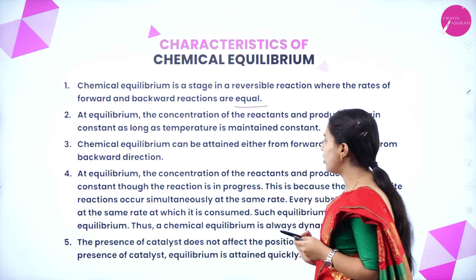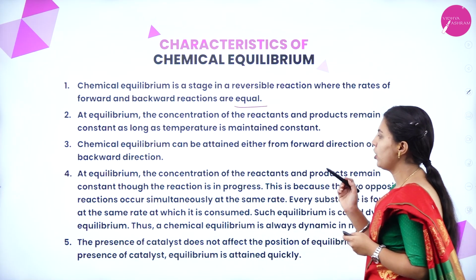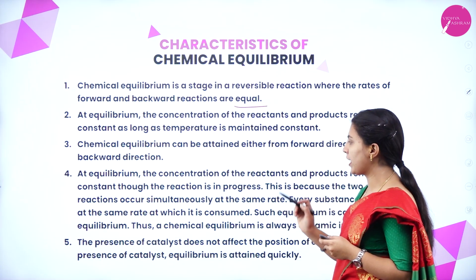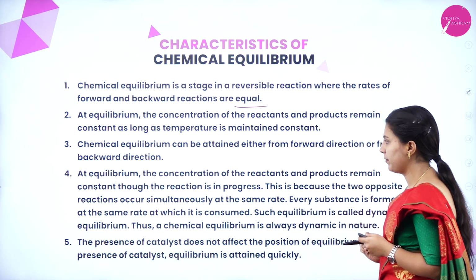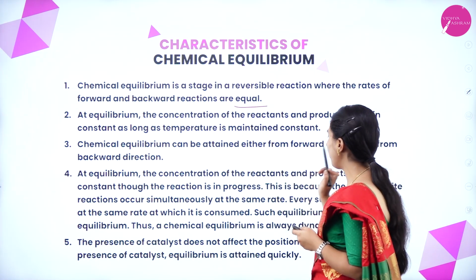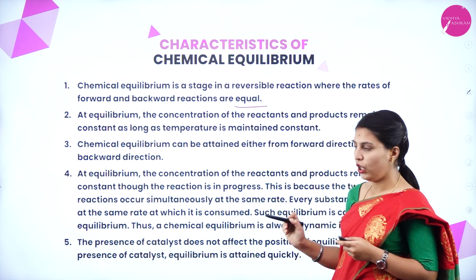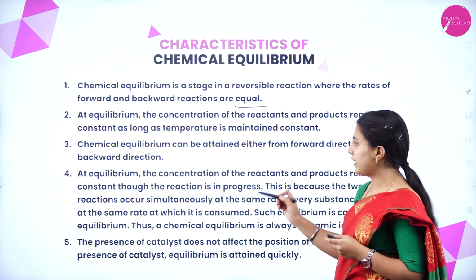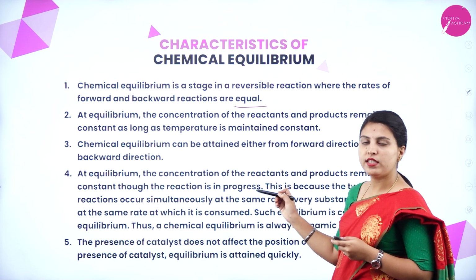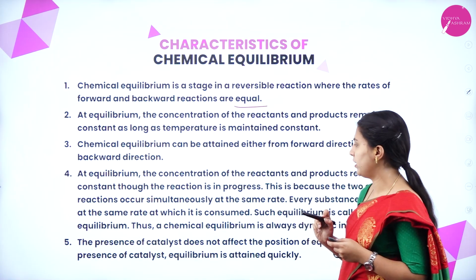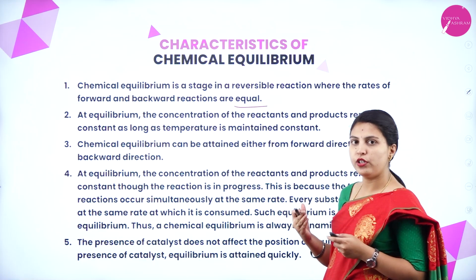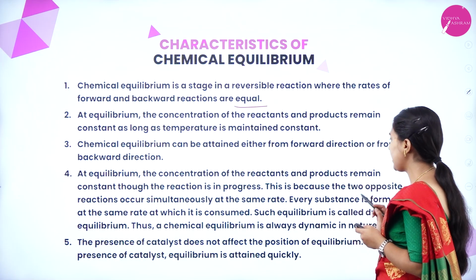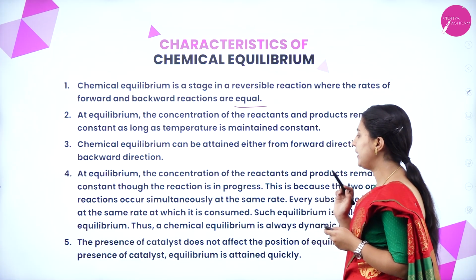At equilibrium, the concentration of the reactants and products remain constant though the reaction is in progress. This is because the two opposite reactions occur simultaneously at the same rate. When the reaction is carried out, only at equilibrium the concentration of reactant and product may be constant. This is because the two opposite forces are reacting equally or simultaneously. Every substance is formed at the same rate at which it is consumed.